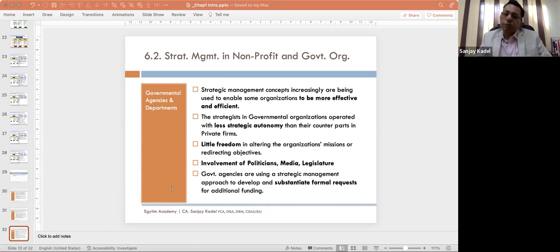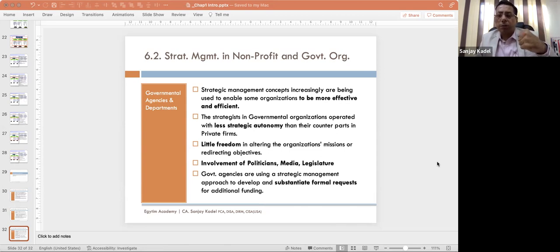What is vision? When I say vision, it means the desired future image of a company, of an organization. I can use the concept of vision for myself also. Desired future image of myself. What I want to be seen as 15 years down the line, or 20 years down the line, or 10 years down the line. Vision.